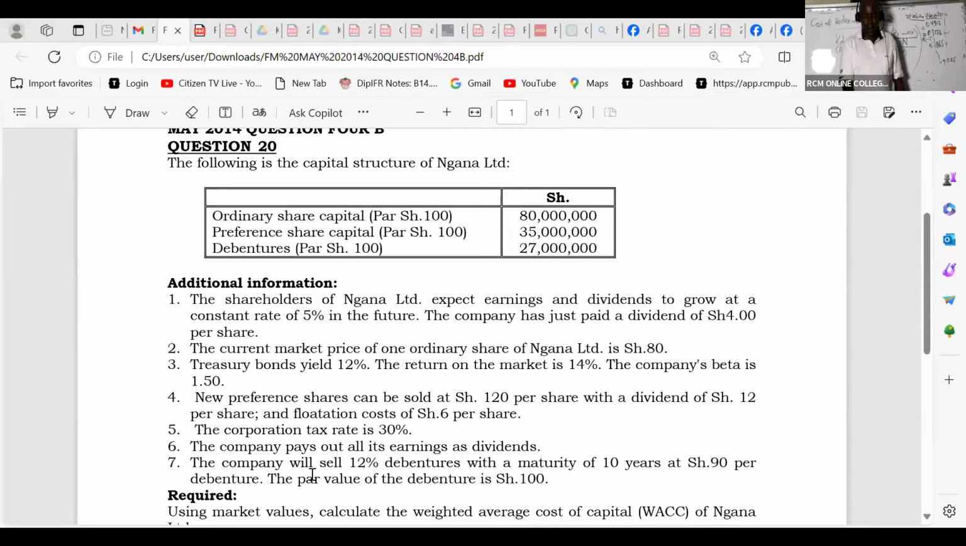You can see the company will sell a 12% debenture with a maturity of 10 years. So my N is 10, at 90. This 90 is the market value. All right. And then the par value is 100. So I would want us to walk very slowly here.